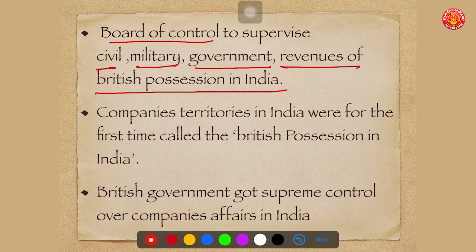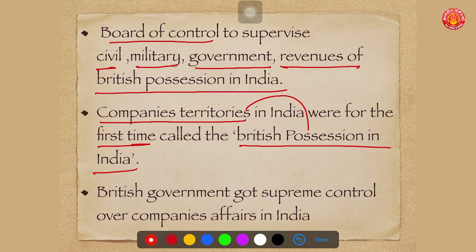The most important development of Pitt's India Act was that, for the first time, the company's territories, that is, territories which were in the hands of the East India Company, were called British possessions in India. It means slowly they are shifting focus from the East India Company to the British government. This is a very important development towards centralization. So in Pitt's India Act, it was for the first time that the company's territories in India were called British possessions in India.